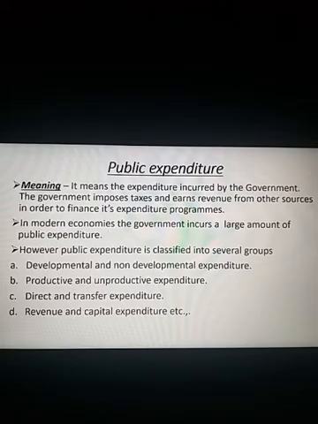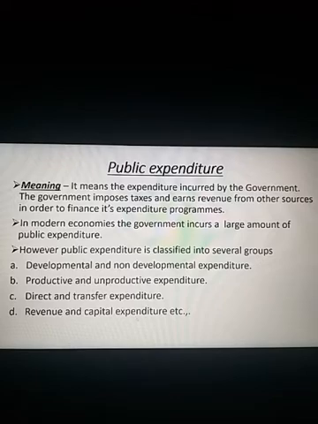However, public expenditure is classified into several groups or types. We have listed here 4 types. Observe: A. Developmental and non-developmental expenditure. B. Productive and unproductive expenditure. C. Direct and transfer expenditure. D. Revenue and capital expenditure.